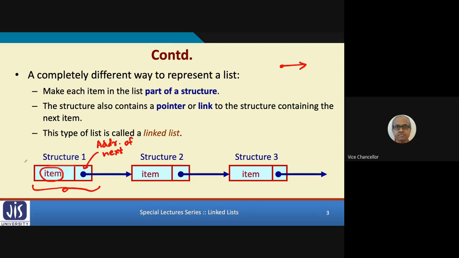In the first element, I have the information about Amit. In the second element, I shall have the information about Sumit. But in this first structure, in the second part, I shall be storing the address where this second element is stored. So I can use that address to directly go to that memory location where the second element is stored. Similarly, I can look at the second part of the second structure. There I will again get an address. I can directly go to the third structure.